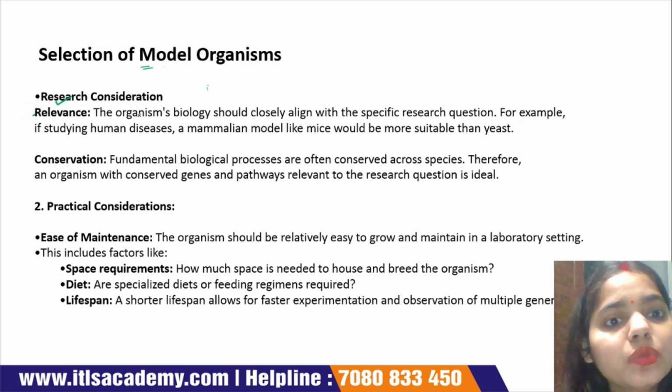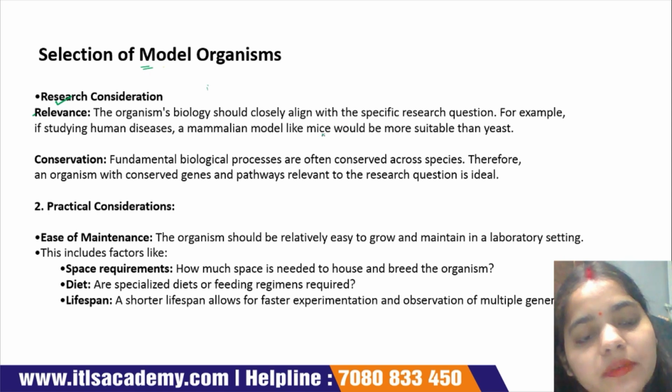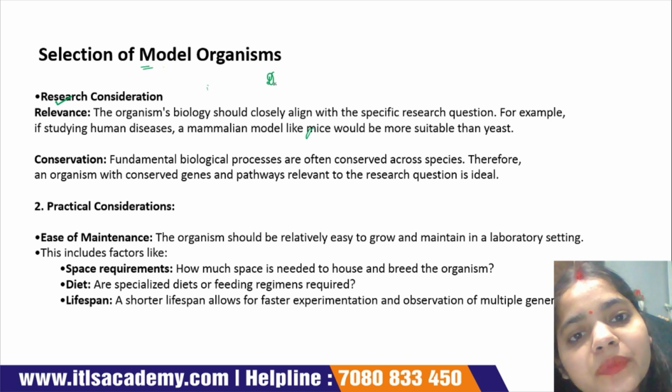We choose a model organism according to our research work. Suppose we want to study a drug.